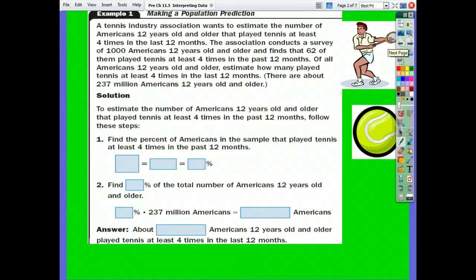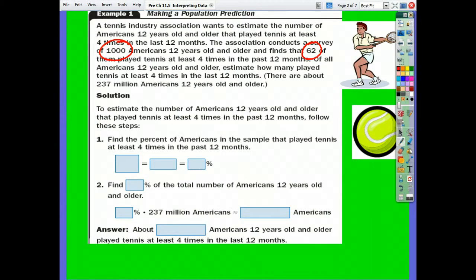First example, making a population prediction. Here we're talking about the tennis industry, and they surveyed 1,000 Americans. Out of those 1,000 Americans, 62 of them said that they played tennis 4 or more times in the past 12 months.